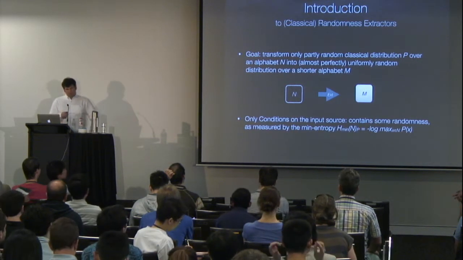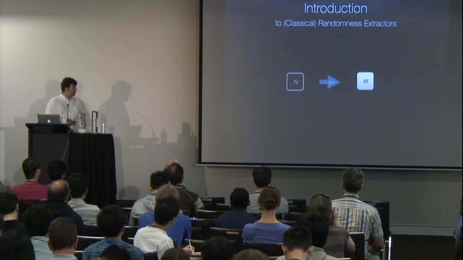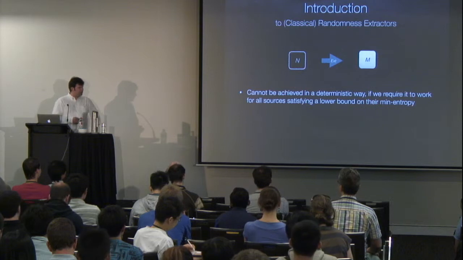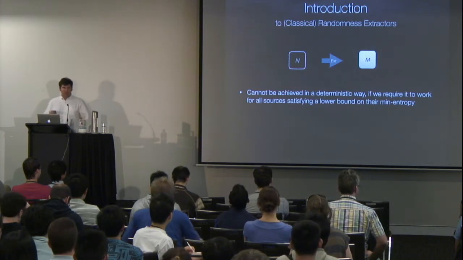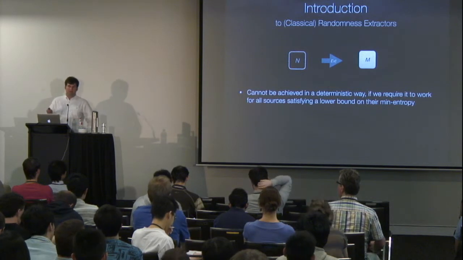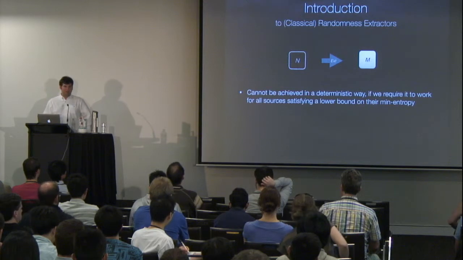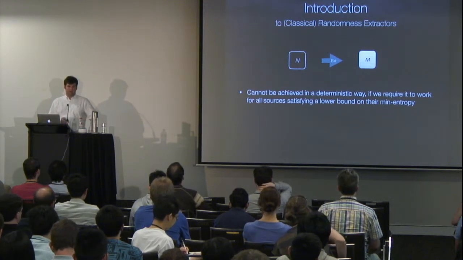First, importantly, we want to do so deterministically. Now, the bad thing is that this cannot be achieved in a deterministic way if you want it to work for all input sources satisfying this min-entropy constraint.